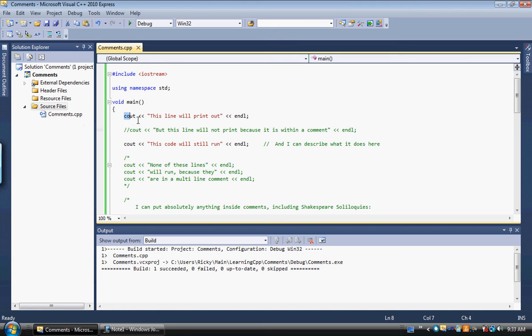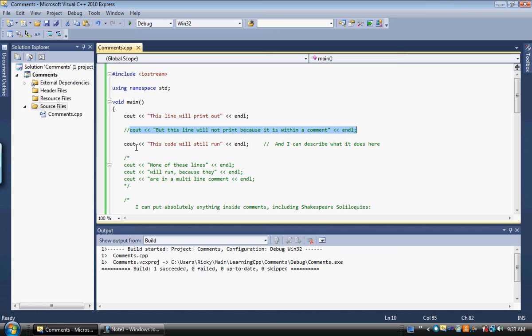Okay, the first one, this line will print out, of course. This is just like all the other cout commands that we've had. But then we have the second one. This one will not print out because I have put it inside a comment. I started the line with a //, therefore everything to the right of the // is completely ignored for the rest of the line. Even code is ignored. The compiler just doesn't look at it.